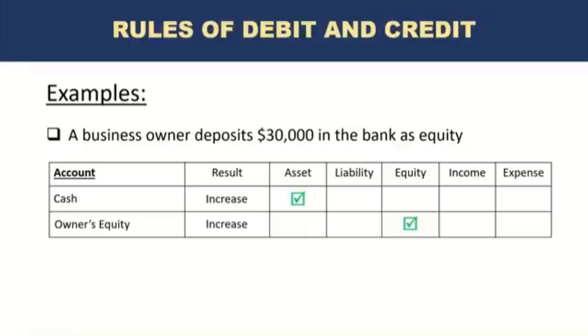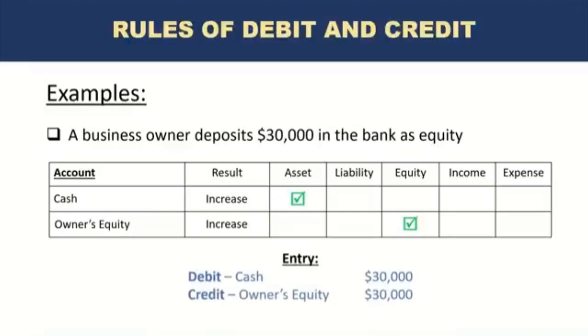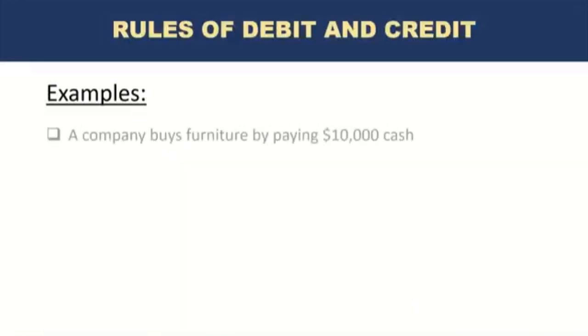Remember, assets and expenses, debit when increased, everything else, credit when increased. So the accounting entry would be debit cash, 30,000, credit owner's equity, 30,000. Okay, so this was the first entry. Let's go to the next one.